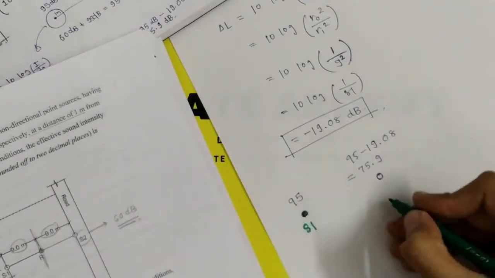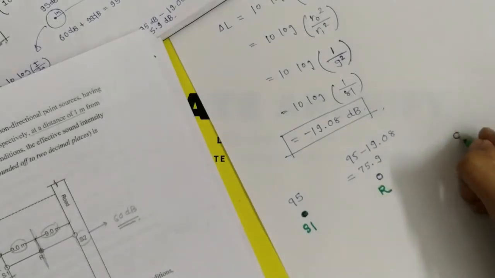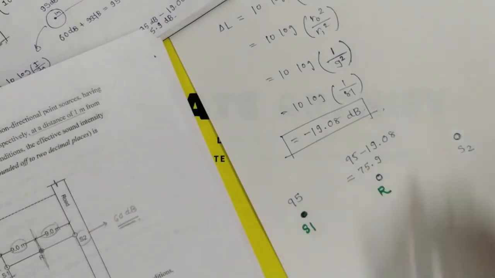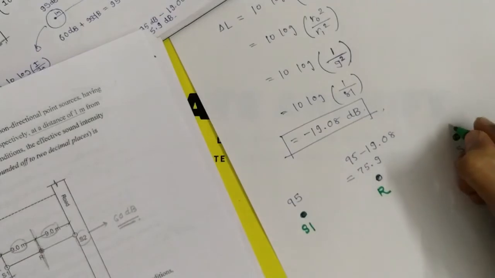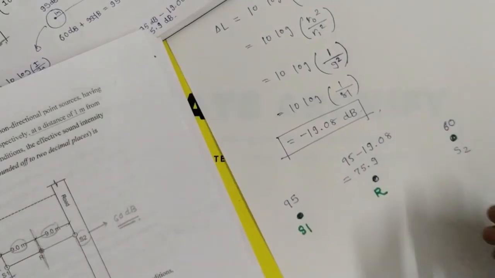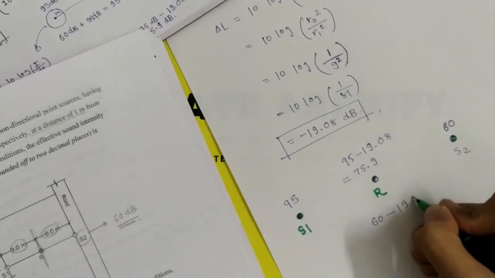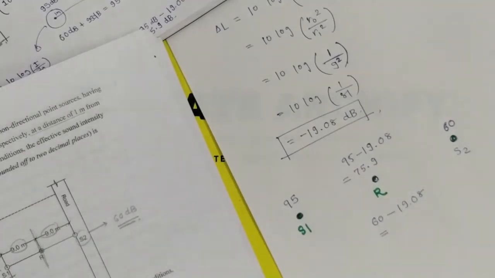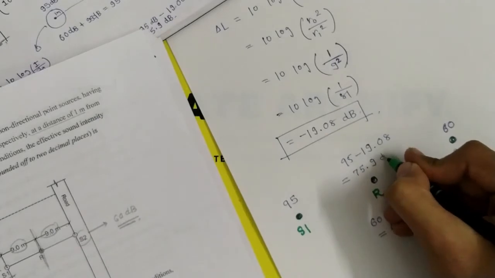This is S1, this is R where we want to find, and this is S2, that is 60 decibel, and the reduction this will create is 19.08, so we get 40.92 decibel.